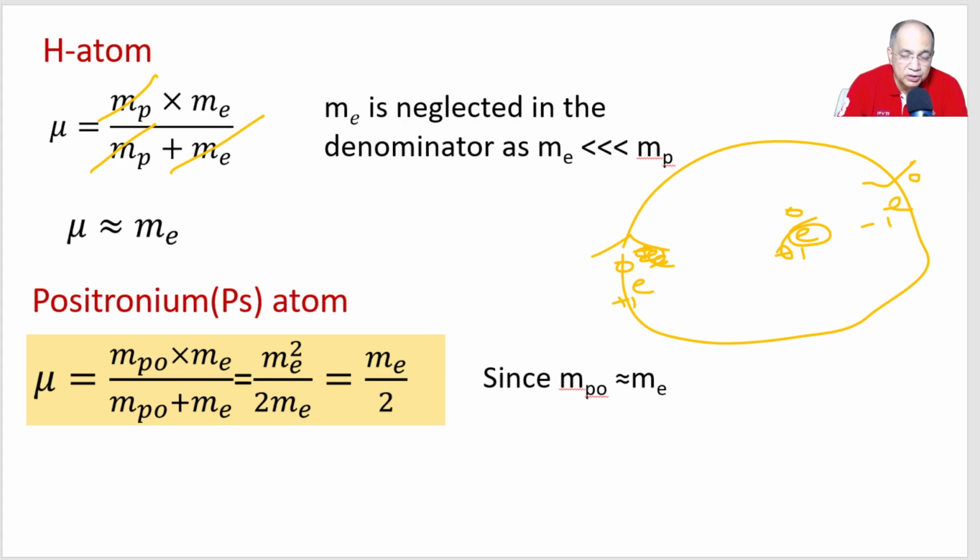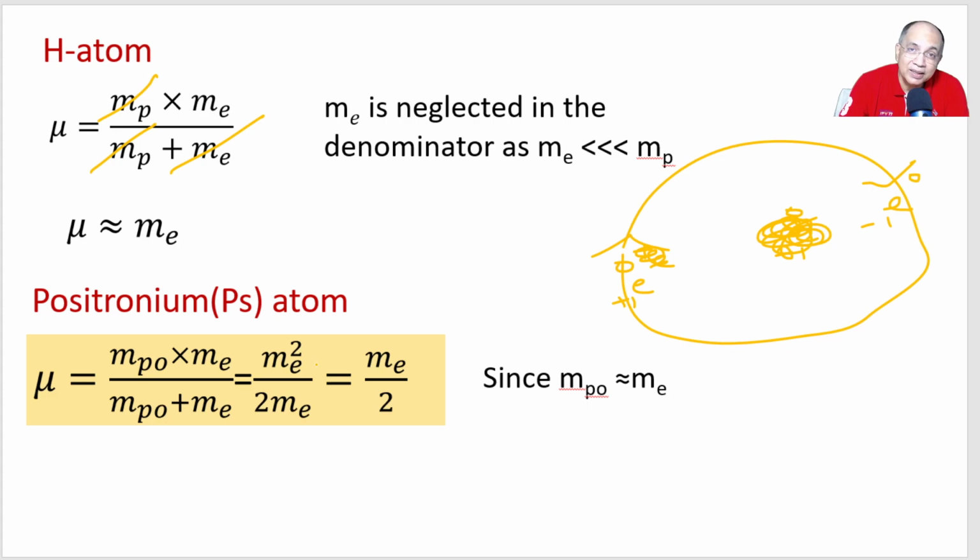So to find out the reduced mass of the system, there is no nucleus here. Same principle: mass of positron into mass of electron by mass of positron plus mass of electron. But the two are identical in mass. So in the numerator, it becomes square of 1, and in the denominator, it will be twice of 1.